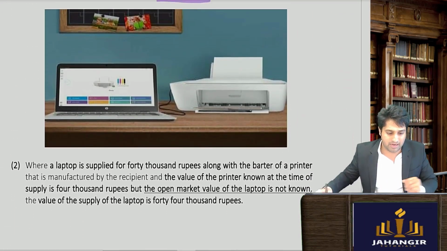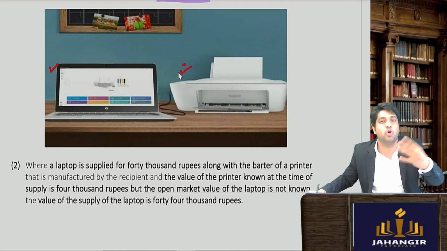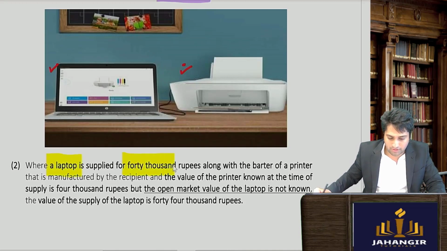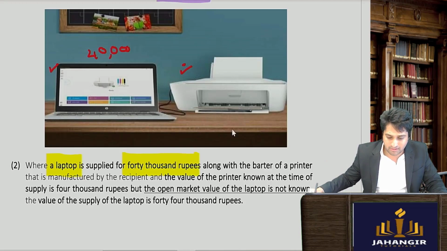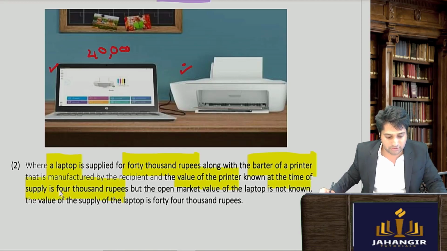Let's say you went to buy a laptop and you got a laptop for a certain price, but you had to give your old printer. So let's see the scenario where a laptop is supplied for 40,000 rupees. तो मुझे कितने में मिल गया लैपटॉप? 40,000 rupees में लैपटॉप मिल गया. I became really happy. But I had to barter it. I had to also give, along with the money, a printer that is manufactured by the recipient. The value of the printer at the time of supply is 4,000 rupees.